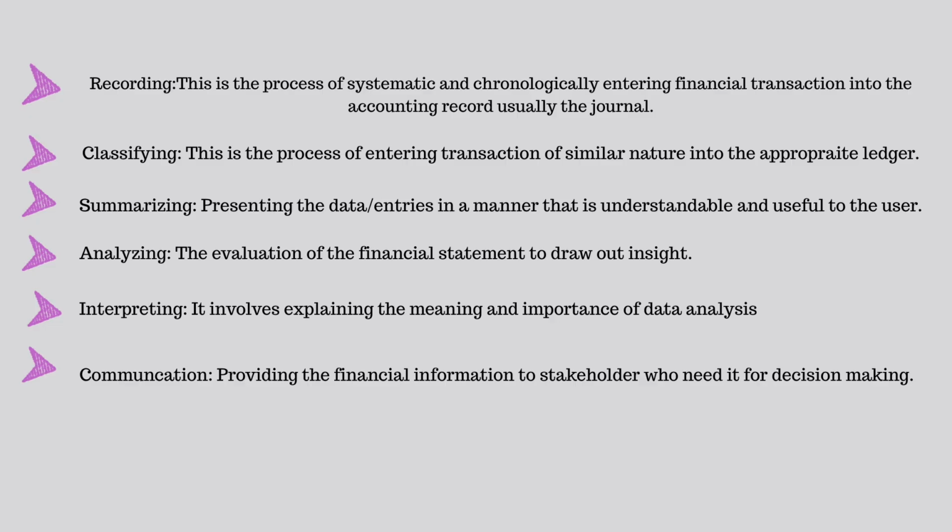When they are being transferred into the ledger, we would now have our different ledger accounts, such as maybe a salary account. So now all transactions relating to the salaries will be put in that particular ledger. So you see what I mean by they go from stage to stage. So recording has to do with the journals, and now classifying has to do with ledger entries.